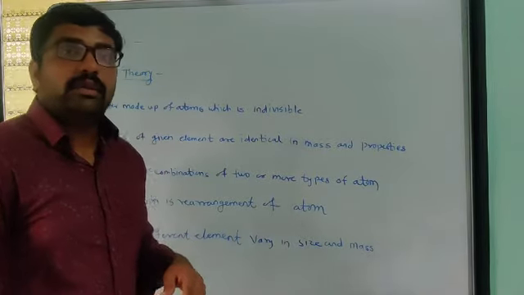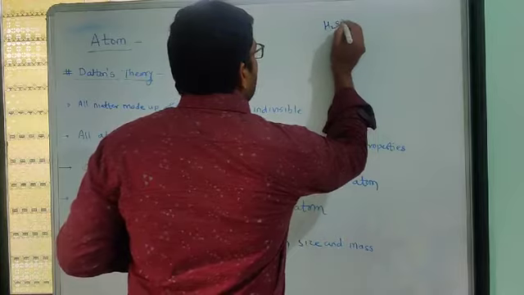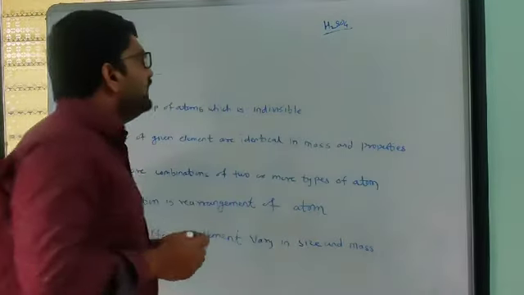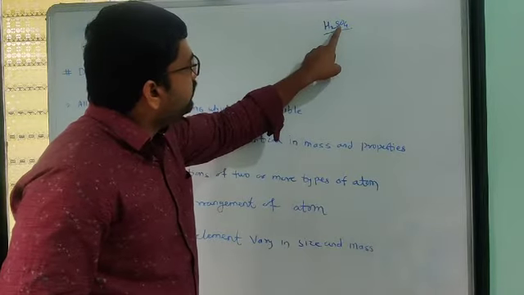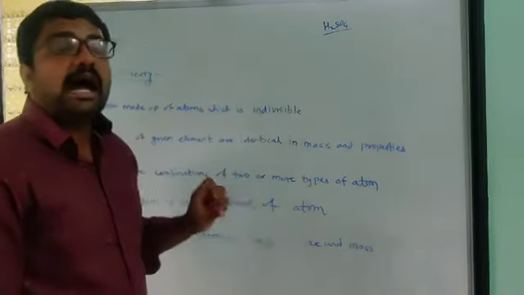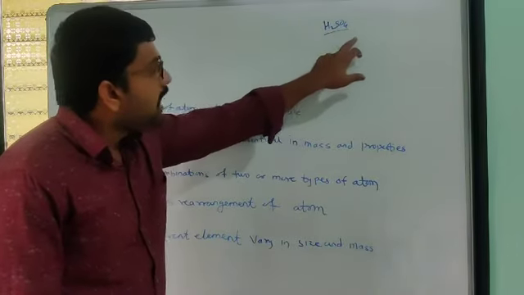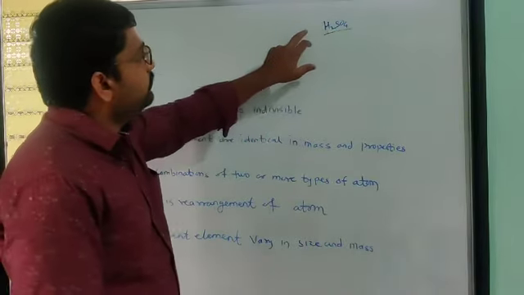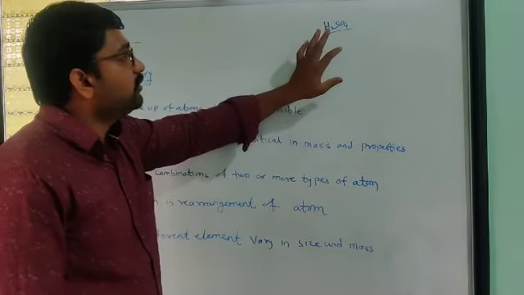If two or more atoms are combined to each other to form one molecule of a substance, I already told you many examples. For example, today suppose H2SO4. Here, two hydrogens, one sulfur and four oxygens are combined to form one molecule of sulfuric acid. This is the formula of sulfuric acid.